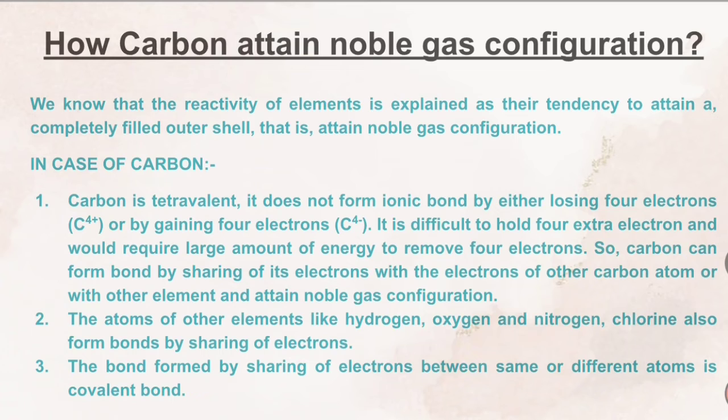So in case of carbon, what happens is that carbon is tetravalent. What is tetravalent? Tetravalent means 4 valency. Carbon does not form ionic bonds by either losing 4 electrons or gaining 4 electrons. It is difficult to hold 4 extra electrons and would require a large amount of energy to remove 4 electrons. So carbon can form bonds by sharing its electrons with the electrons of other carbon atoms or with other elements and attain noble gas configuration.